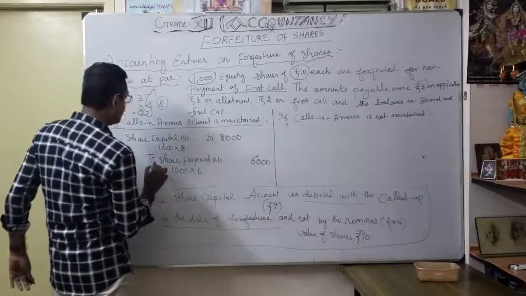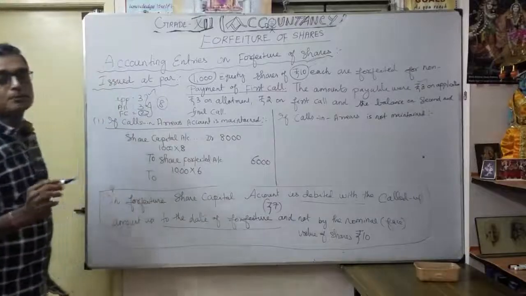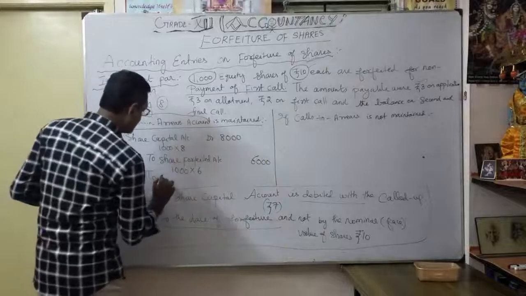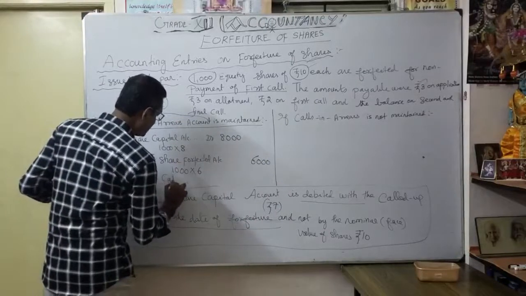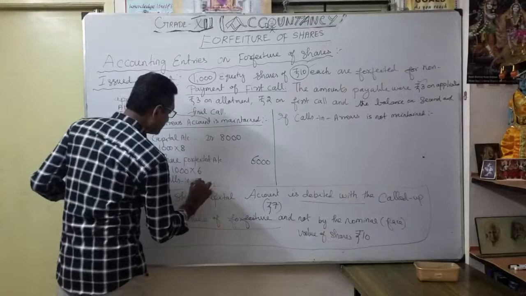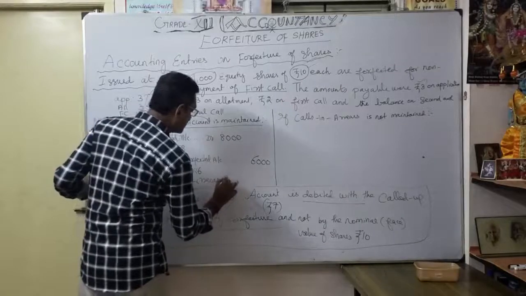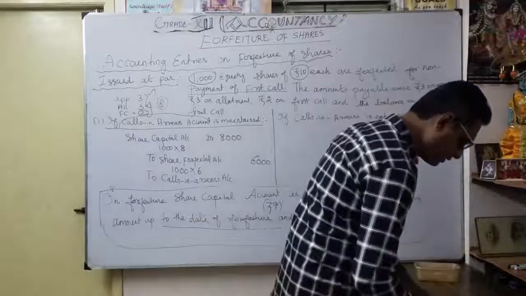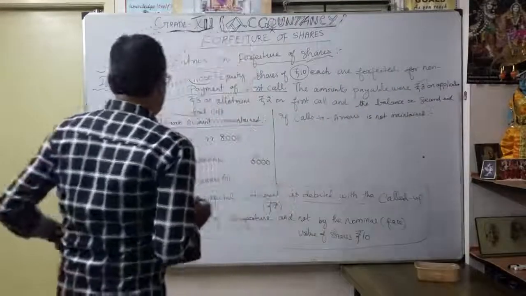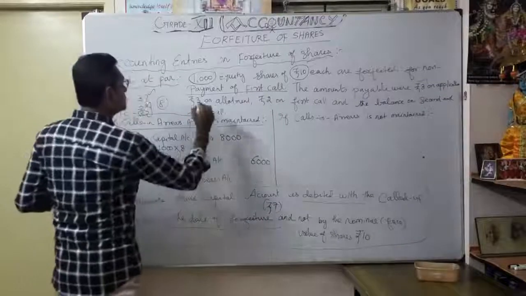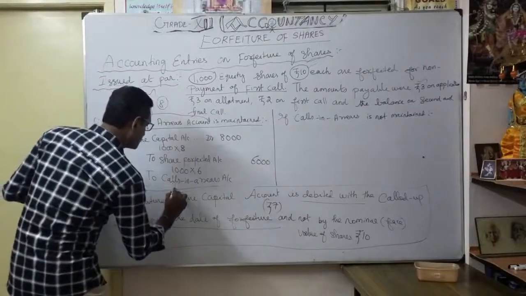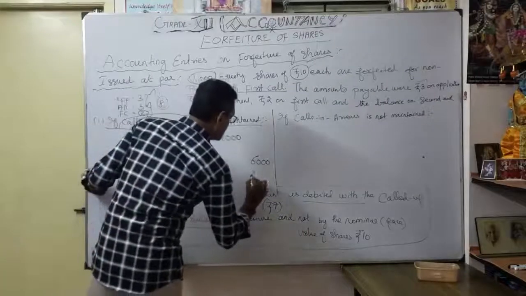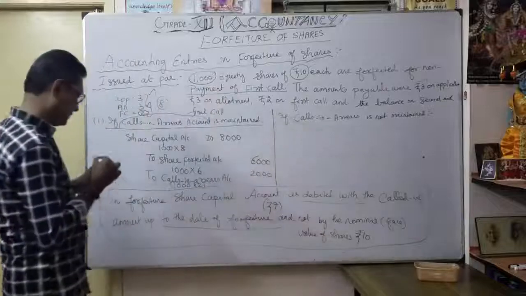So that's your share forfeited account. Then what is the default here? The share first call. So you are maintaining the calls in arrears account. You want to mention here being calls in arrears, calls in arrears account, how much? The 2 rupees. 1,000 into 2, that is 2,000. You understood the entry?